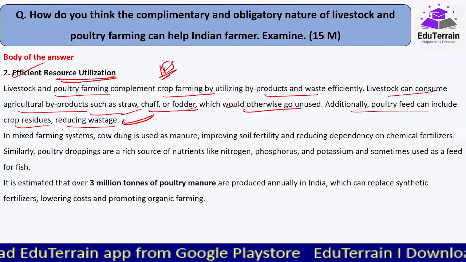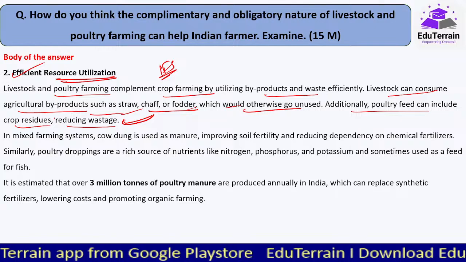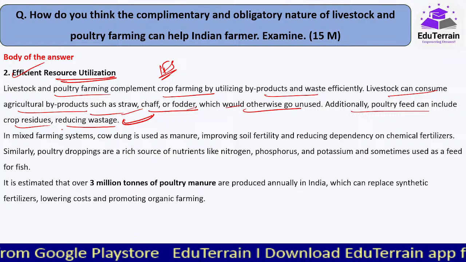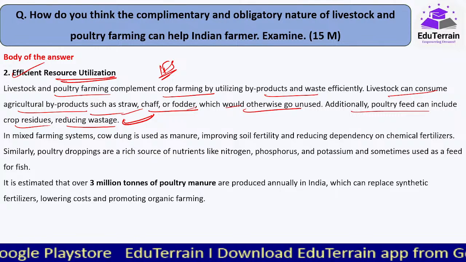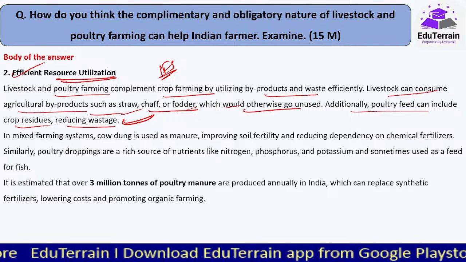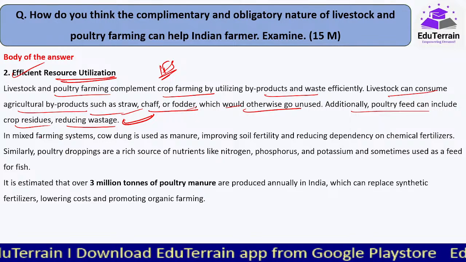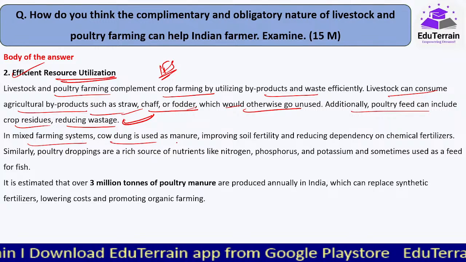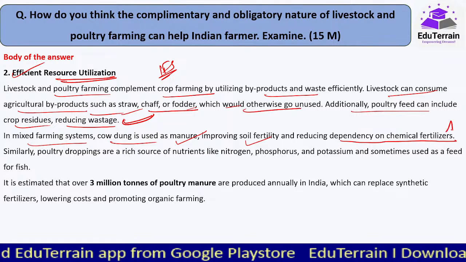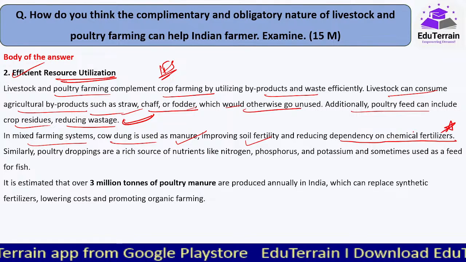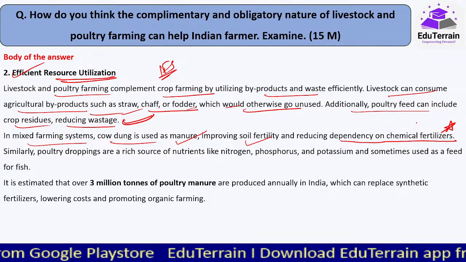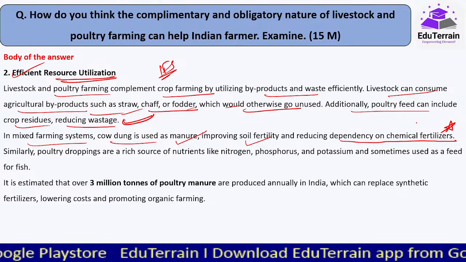At the same time, the fecal matter that is released by these animals, okay, will be helpful as a manure for the crops again. So it all goes in a cycle without any wastage. So in mixed farming systems, cow dung is used as manure, improving soil fertility, reducing the dependency on chemical fertilizers. So what will happen here? At the end of the day, the farmer is getting the produce, but without the usage of chemical fertilizers.